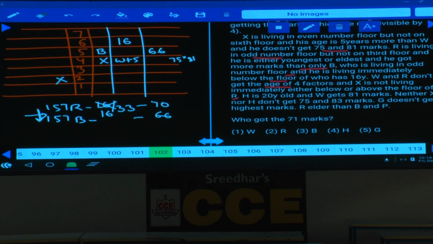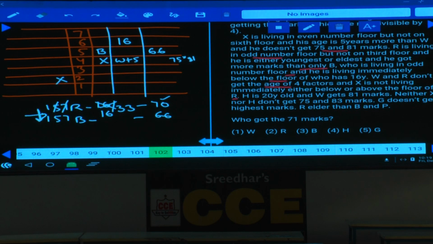Then whether R can be at the last floor, R can be on the 7th floor or not? No. Why is it no? Because what is this 70? 70 is divided by 5. 70 is divided by 7, hence this person cannot be on the top floor, and similarly this R cannot be on the 5th floor because 70 is divided by 5.